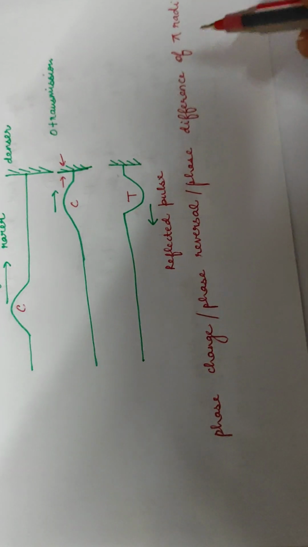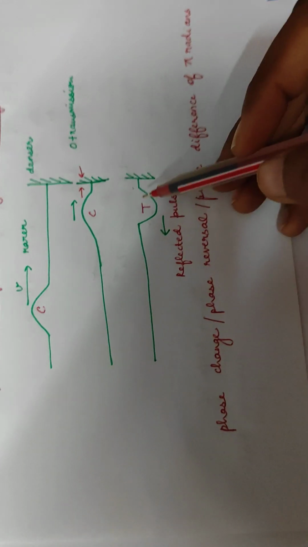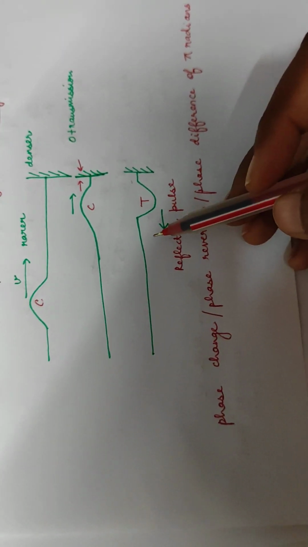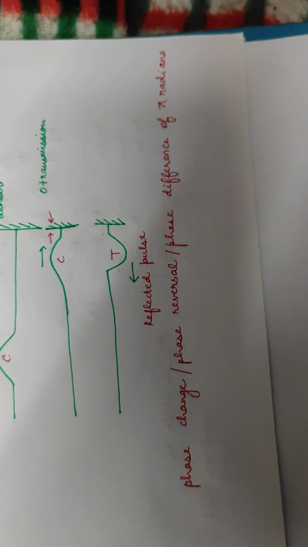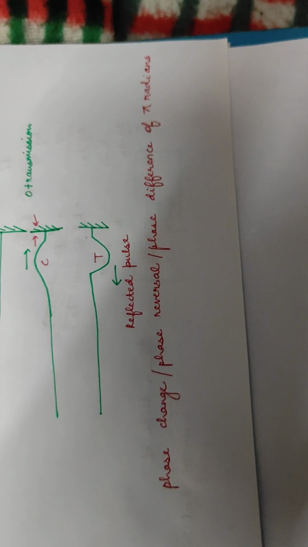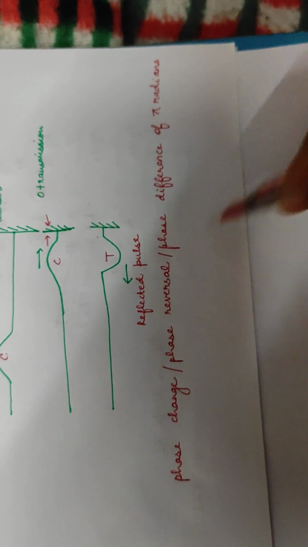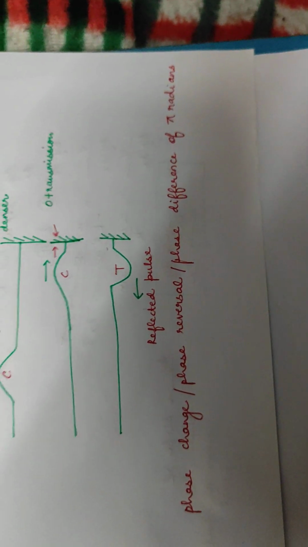Okay, what is pi? It is 180 degrees. As it was traveling as a crest earlier, after reflection, now it is traveling as a trough. So there is a phase difference of pi radians, which means that a traveling wave reflected from a rigid boundary is reflected back with a phase reversal or phase difference of pi radians.